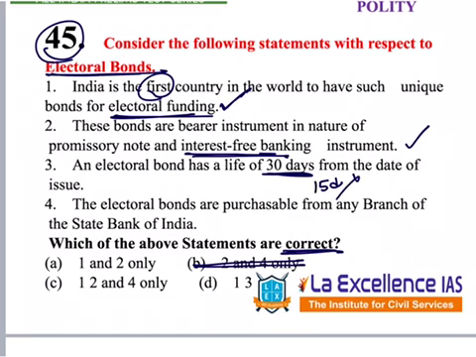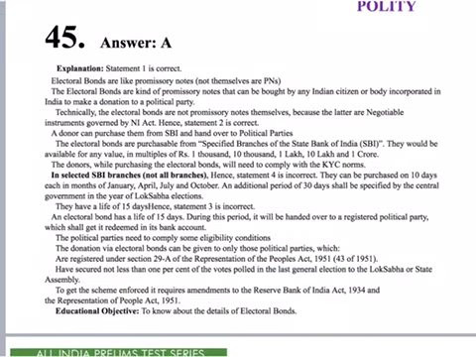So this becomes incorrect. Fourth one, the electoral bonds are purchasable from any branch of the State Bank of India. Is this correct? Any branch is wrong, because only the notified branches of SBI, we can purchase them. So 4 becomes incorrect. 3 becomes incorrect. Answer is A, 1 and 2 only. Here in the explanation, the detailed explanation regarding electoral bonds is mentioned. Please go through this once.